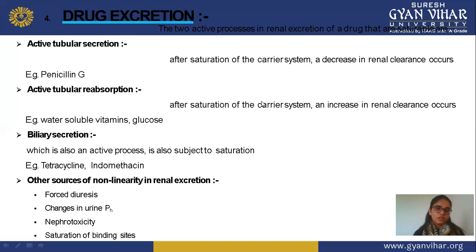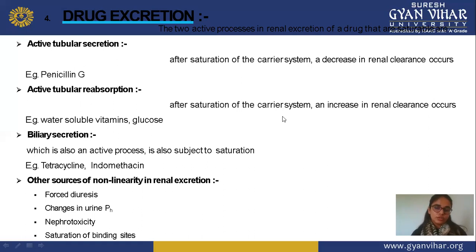Next are other sources of non-linearity in renal excretion. Other than the three parameters above, there are some other parameters also responsible for non-linearity in excretion. The first one is forced diuresis. Forced diuretic conditions also affect drug excretion, so in persons with this condition, the excretion rate may vary.